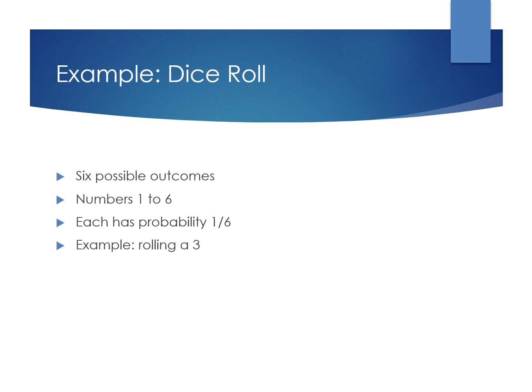Example, dice roll. A dice roll has 6 possible outcomes. Each number from 1 to 6 has the same chance. The probability of each outcome is 1/6. This makes calculation simple. For example, the probability of rolling a 3 is 1 divided by 6.